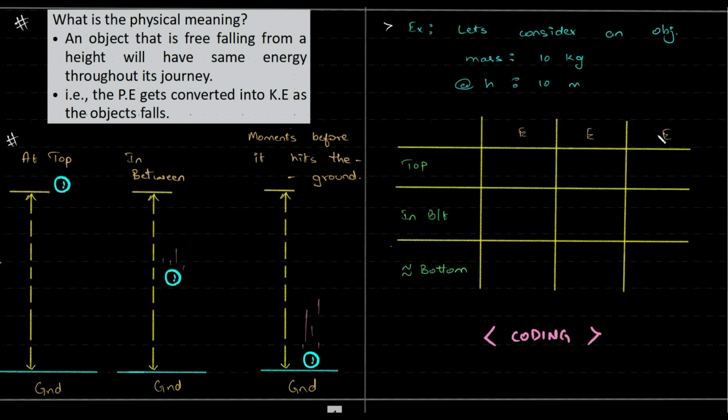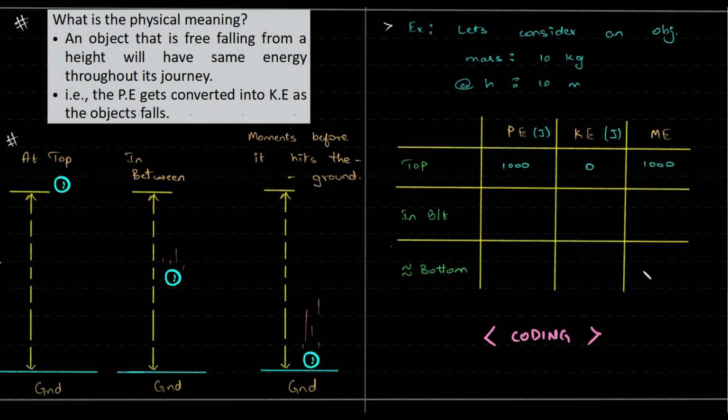So I'm going to change this to mechanical energy. This is kinetic energy, this is potential energy. Okay, now it will make a lot more sense. Potential energy is mgh: 10 into 10 into 10, so 1, 2, 3 zeros, 1000 joules. Kinetic energy is 0 because the object is just left; we can see that it's not falling. Mechanical energy is 1000 itself, the sum of these two.